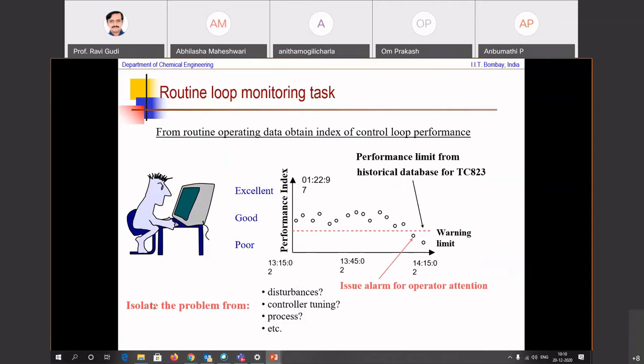Then try to isolate the problem. Disturbances. Is it because of that? Is it because of controller tuning? Is it because of the plant? What are the others?